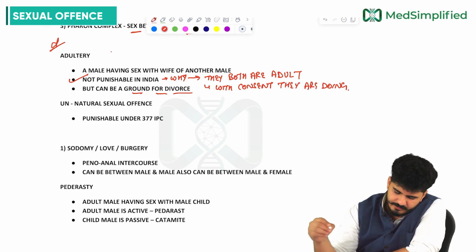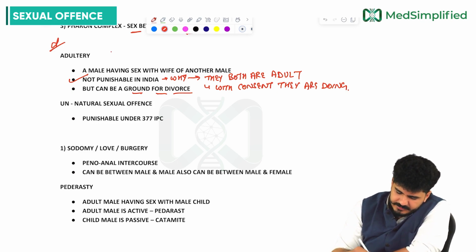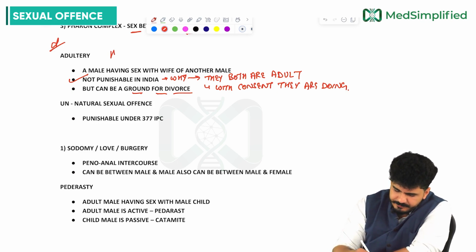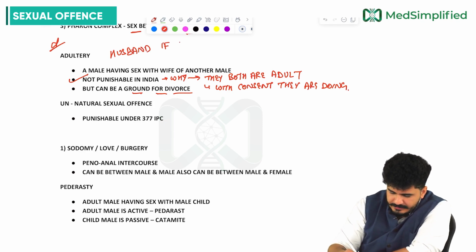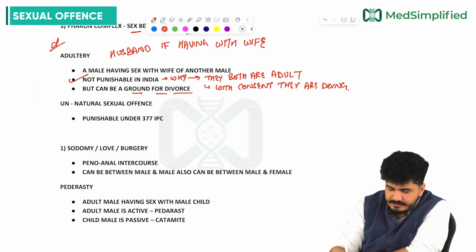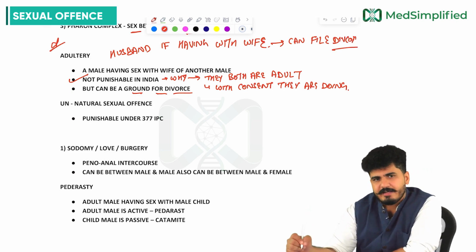That is why it is allowed, my dear friends. But it can be a ground for divorce. A husband who has a problem with his wife sleeping with other men can file for divorce on this ground.